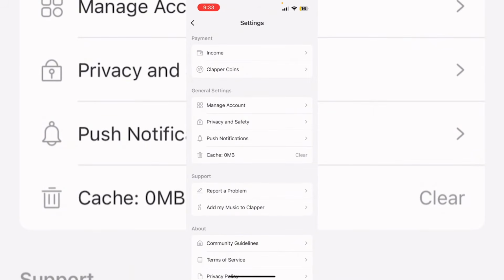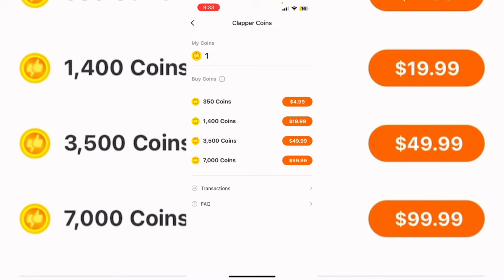And then you can also go in and make Clapper coins purchases. If you purchase these Clapper coins, you can support other people. This uses real money via credit card, so just be prepared to pay if you want to do that. But if they send you coins, then it adds to your income.